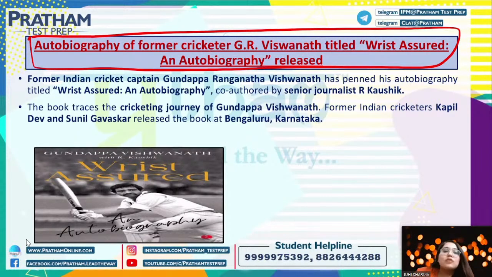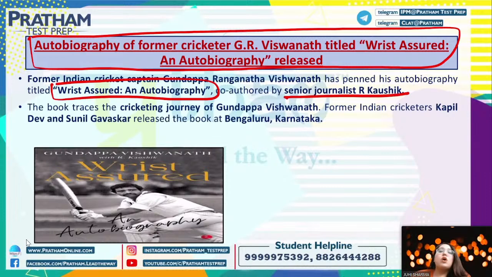Moving back to this particular news, that autobiography of former cricketer G.R. Vishnath, that is Gundappa Ranganath Vishnath ने उन्होंने अपनी autobiography लिखी है जिसका नाम है Wrist Assured and Autobiography, right? And co-author किसने किया है? It has been co-authored by senior journalist R. Kaushik, right? अब ये जो ऑटोबायोग्राफी है, ये जो बुक है, इसमें बहुत सारे इंडियन क्रिकेटर्स की बात हुई है, कपिल देव की बात हुई है, सुनील गावस्कर की बात हुई है, राइट, इन सारे लोगों की बात हुई है।